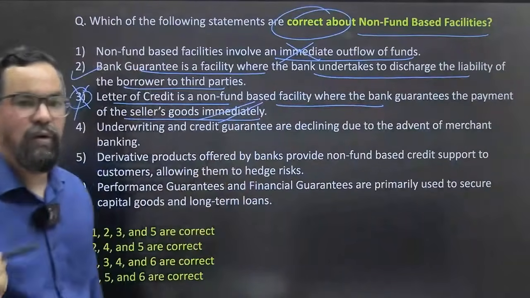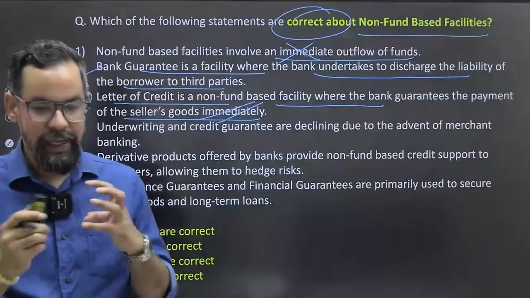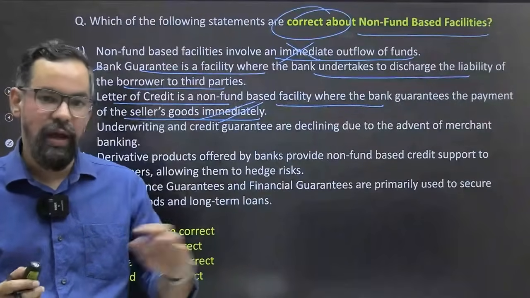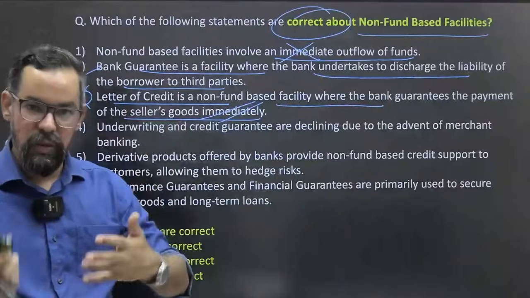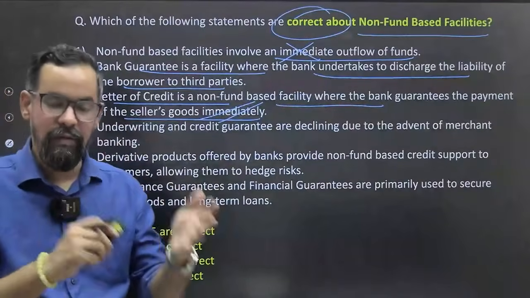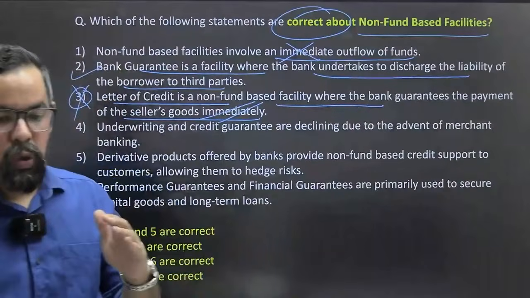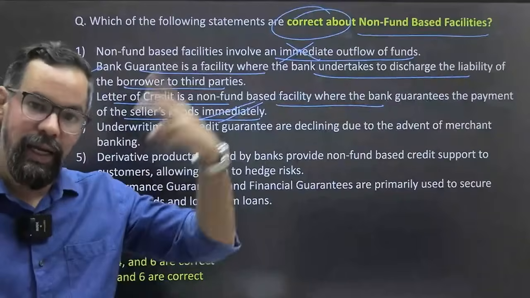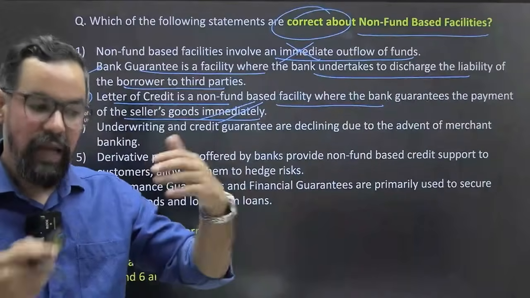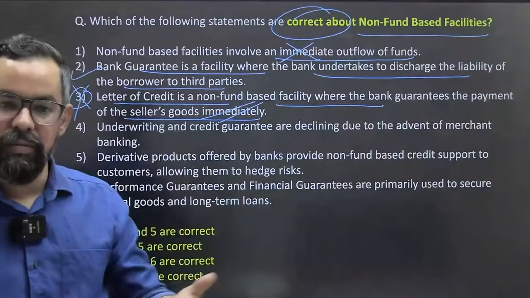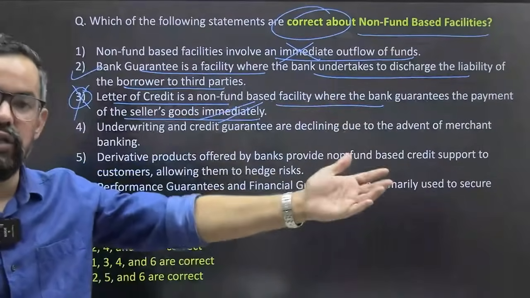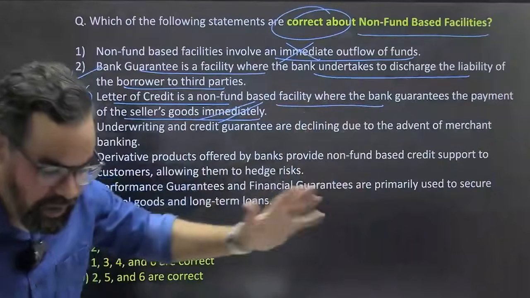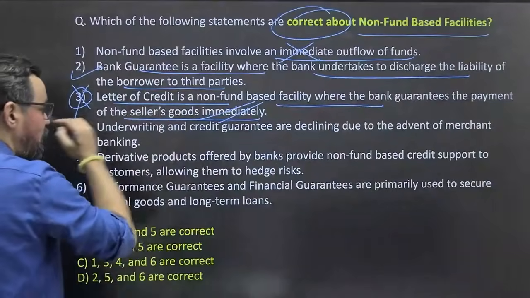It is when there is a sale agreement between buyer and seller, we are not going to make the payment then. Payment happens after the dispatch of goods, so after the bill of lading and everything. It can be of two types, usance and demand. If it is demand, payment is made when the buyer receives the goods. If it is usance, a future date is mentioned, after 30 days, 60 days or 90 days. So that makes this statement wrong.